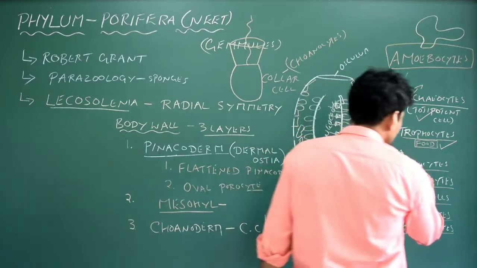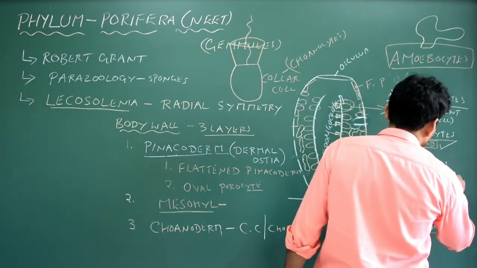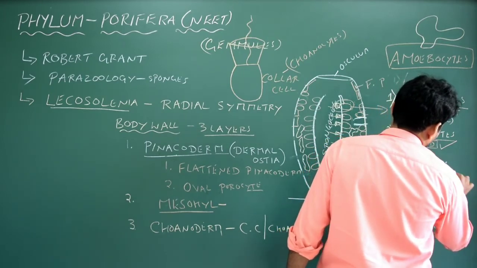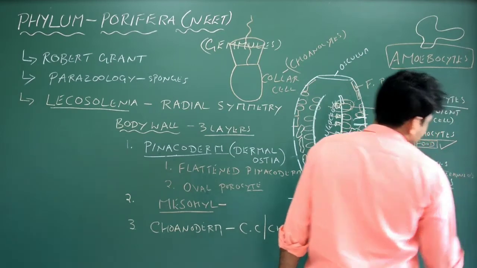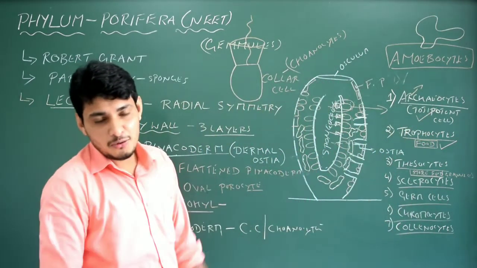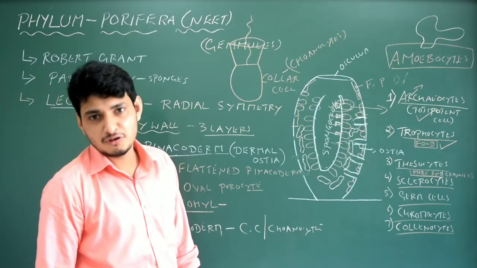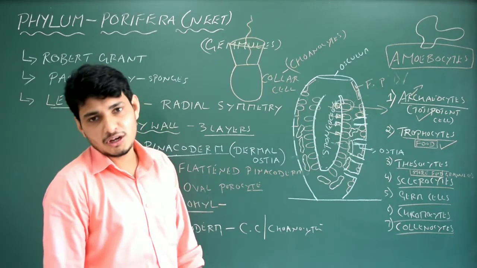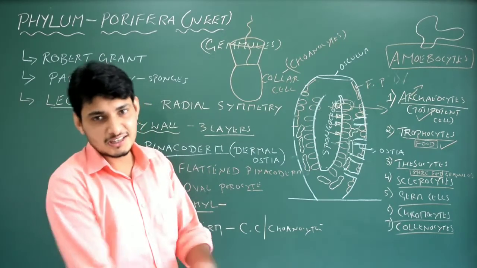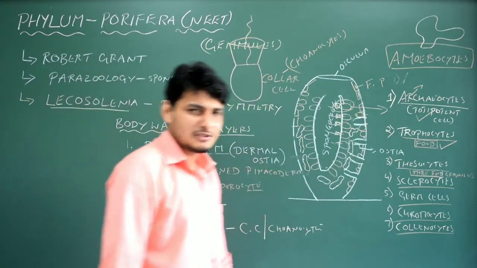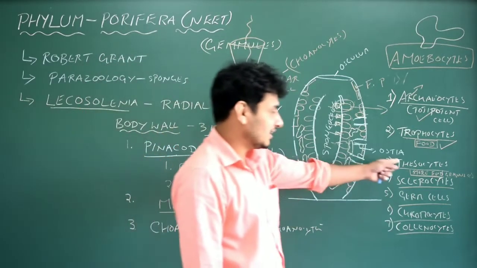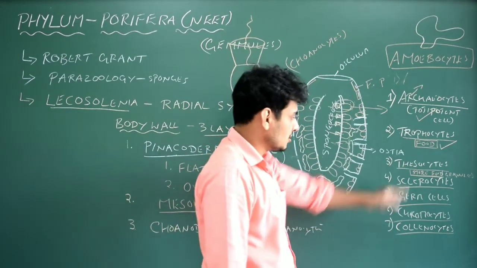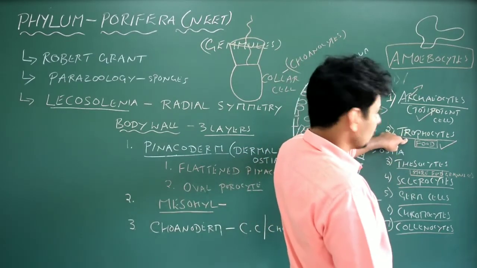Then thesocytes. Thesocytes normally help in the storage of food granules for the future. In our case we have glycogen that will be stored as reserve food material. Whenever we need energy, the glycogen will be broken down, that is, it will enter the glycolysis pathway and produce ATP. It is nothing but stored food. In the case of plants, which is the stored food? Starch. But in the case of sponges, thesocytes help to store the food granules for the future. So from this, trophocytes absorb those food granules and digest them.